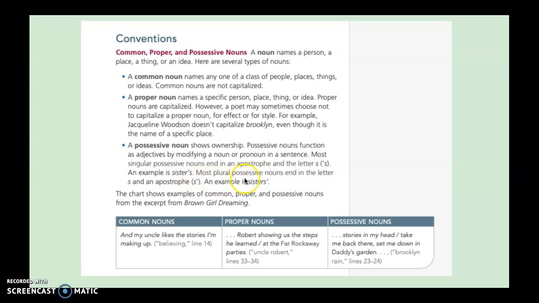But then we also have plural. So I have more than one sister. So I could say my sisters' toys. And here, sisters, because it's plural, it ends in S. So all we have to do is add the apostrophe at the end.